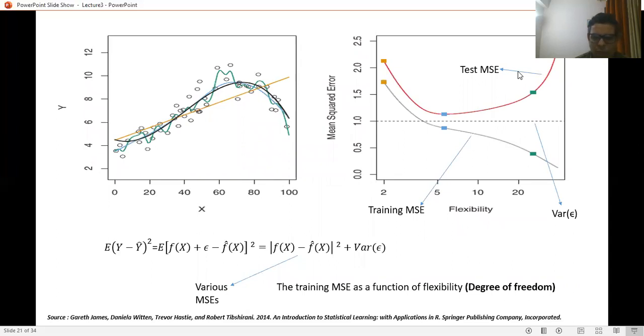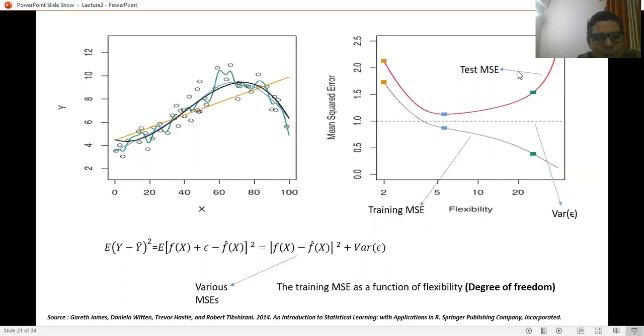Now looking at these two figures, we have a data set, a relationship between data points x and some output points y, represented by small circles. Then we have different models. One is a linear model showing a yellow line. One green line is showing some regression function. Another black line is again showing some regression model, and the blue line is again showing some regression model.